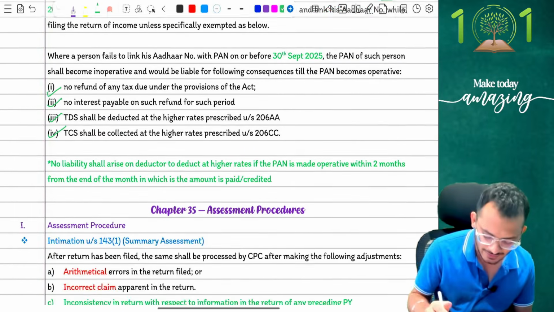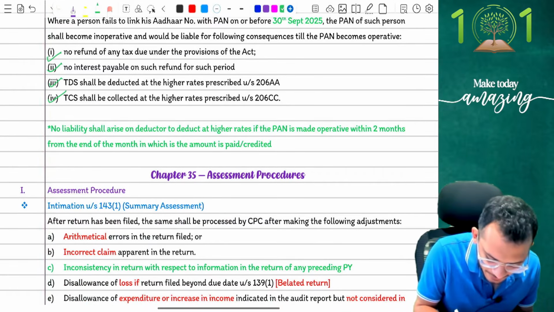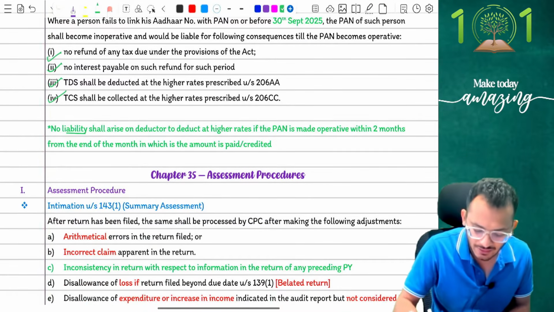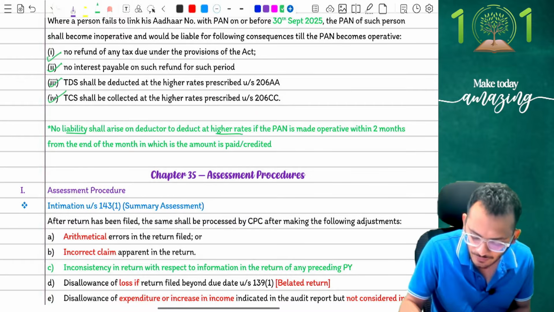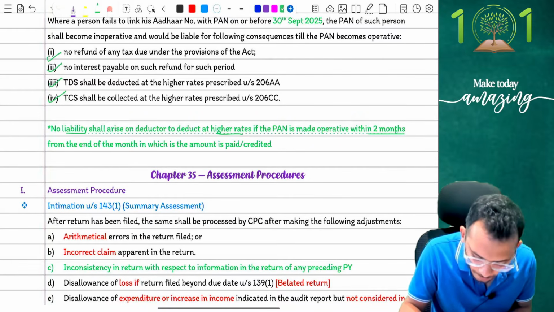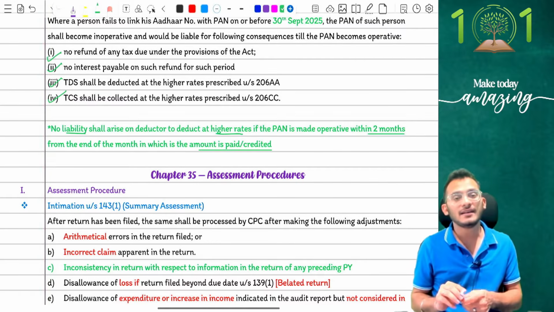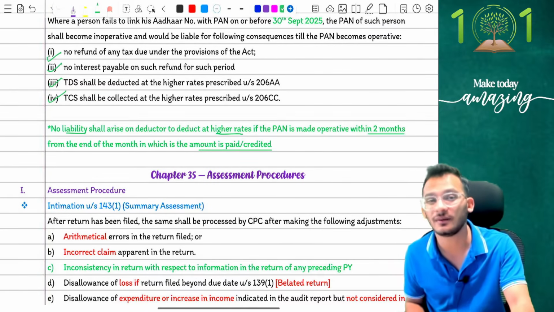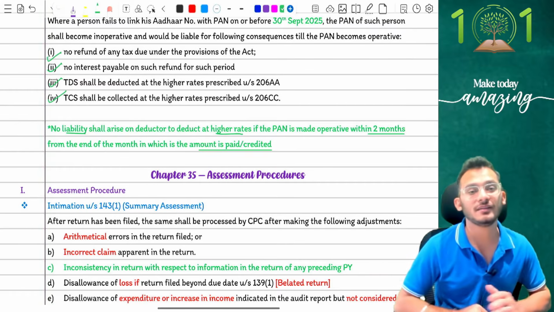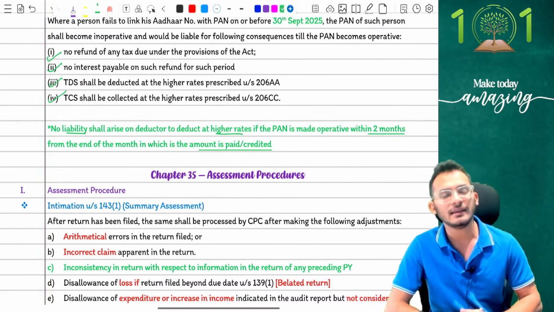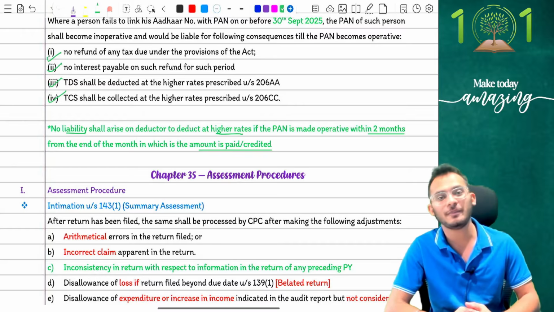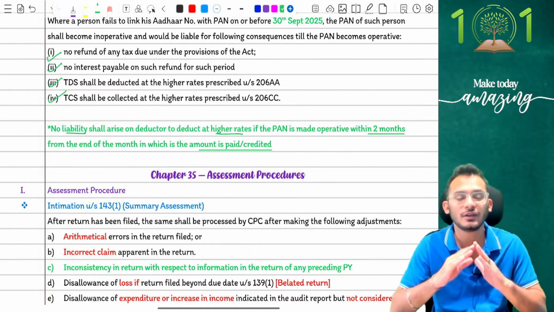The amendment other than that clarifies that you will not be liable for these kinds of liabilities, where TDS has to be deducted at higher rates, provided the PAN is made operative within 2 months from the end of the month in which the amount is paid. Which means there is now an additional time limit of 2 months from the end of the month. If the assessee can come and clarify that, sir, I have completed my linking of PAN with Aadhaar, then the higher rate of TDS will not apply to you.